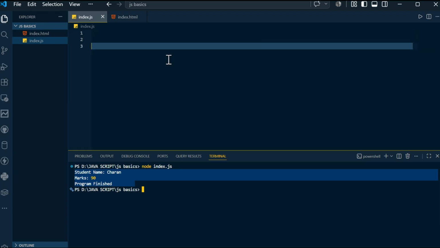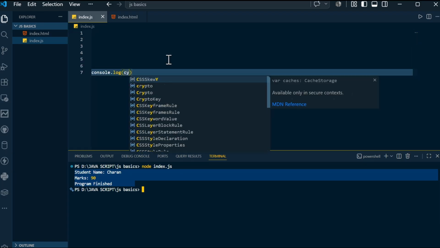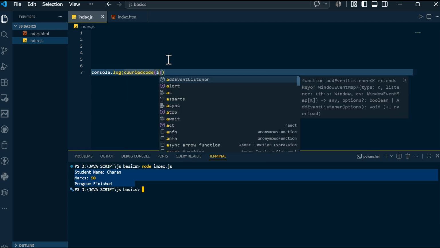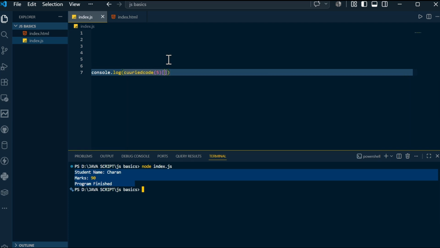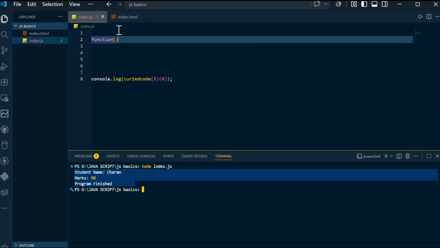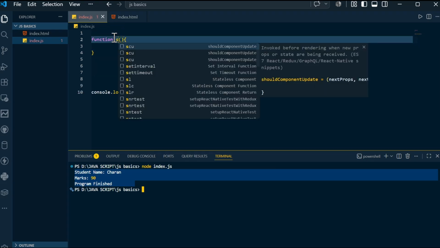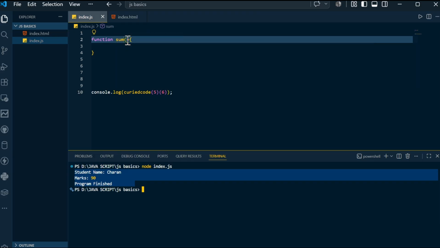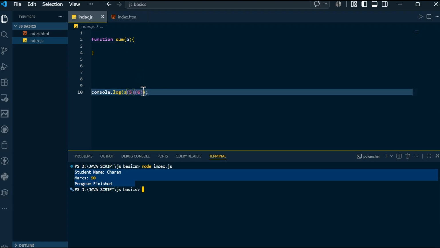I will remove this. I will first say curried code of A. So A is 5, and as this is a single function, why am I passing 2 values? I will explain why I am passing 2 values. You will get to know. So first of all, I will say function, and I will name it sum, and I will accept one argument as A. So that A is this 5. For simplicity I will name it as sum.